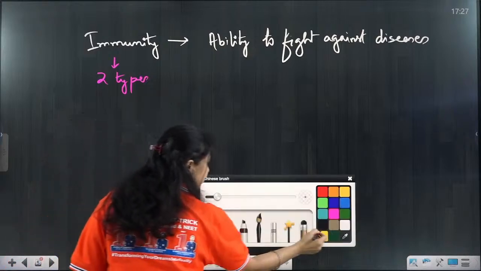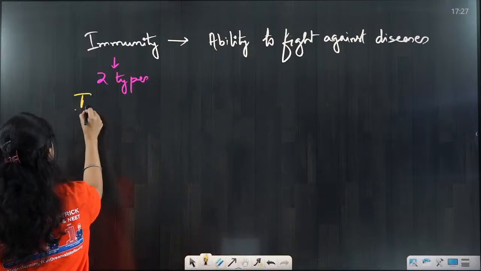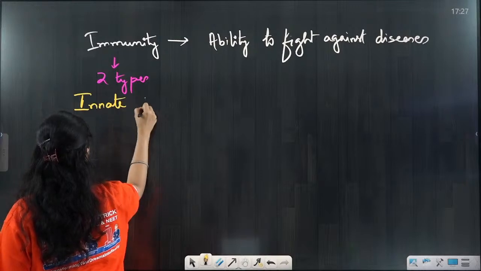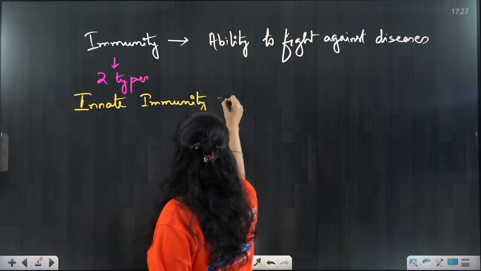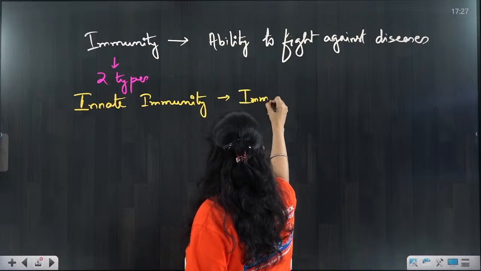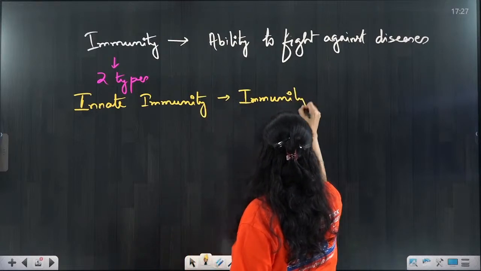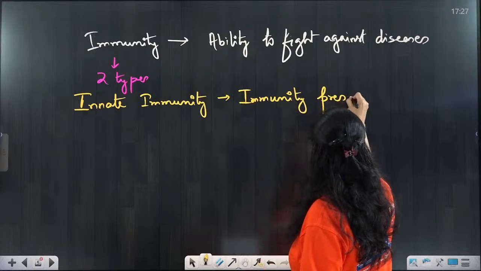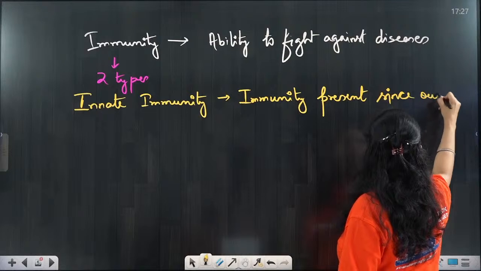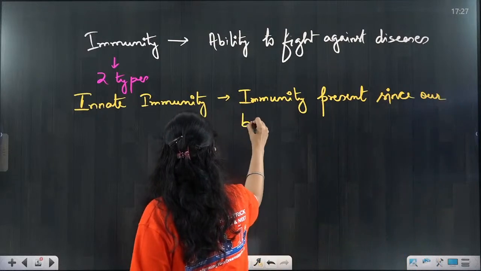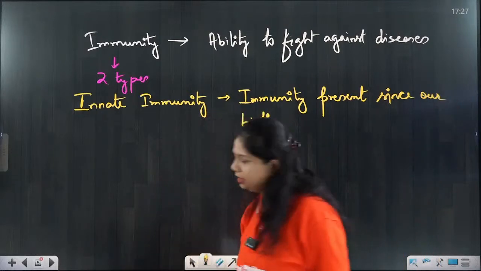One is innate immunity. Innate immunity is the immunity present since our birth. Immunity present since our birth is called innate immunity.